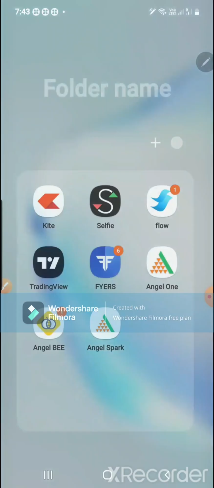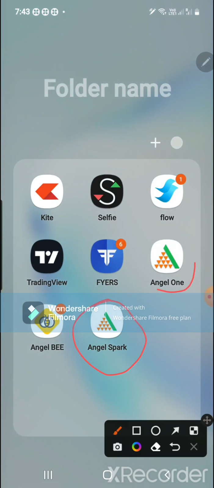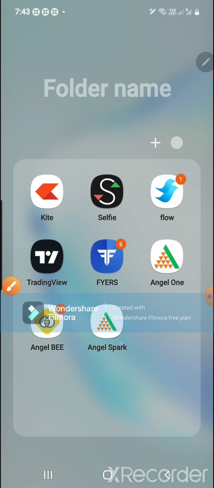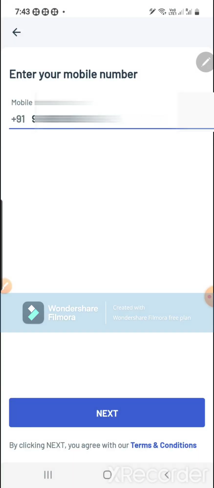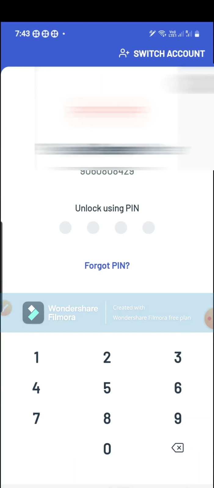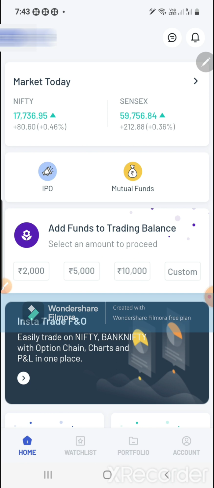Okay, we'll start now. I'm opening the Angel Spark app. This is Angel Spark and this one is AngelOne. Okay, I'm opening the Angel Spark. After opening, you have to click get started. Click on get started, enter your mobile number and click next. After clicking next, it will ask for user ID and password. The first time it will ask for user ID and password. Later on, you can open this app by fingerprint or using the pin number. Okay, I'll just put the pin number and the app will look like this.